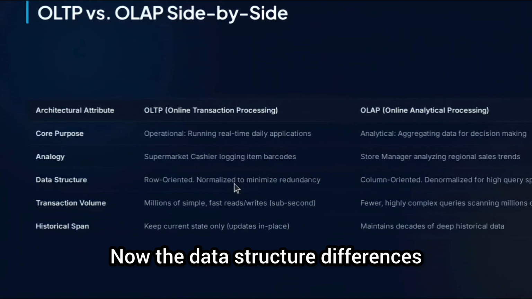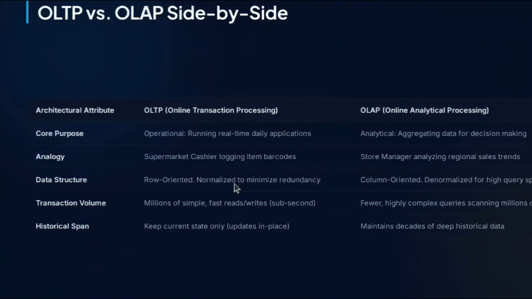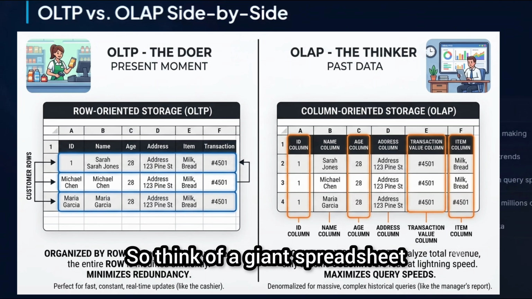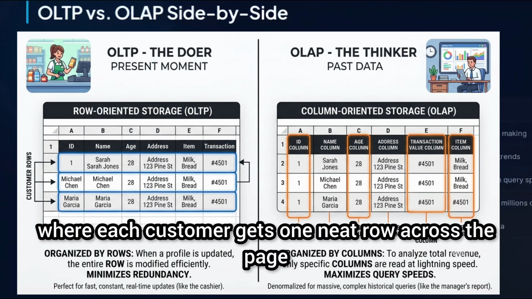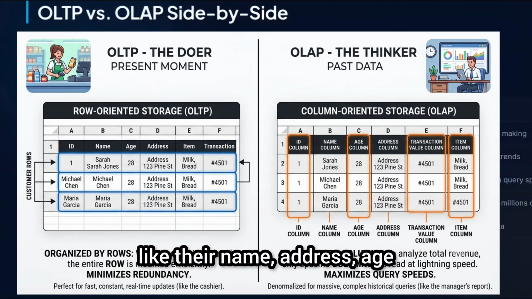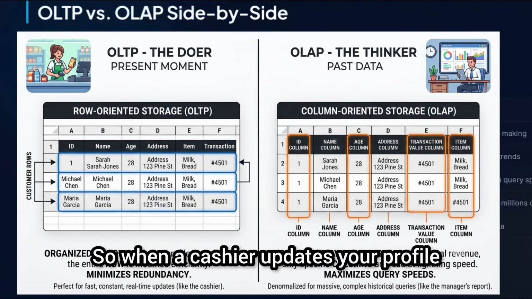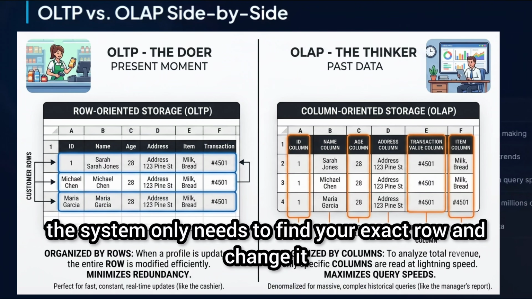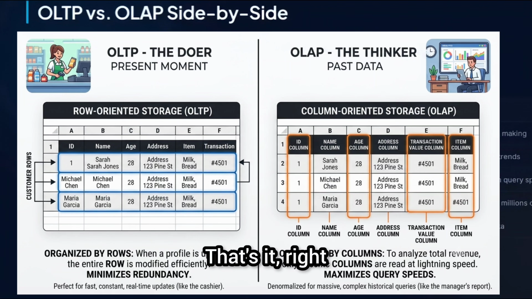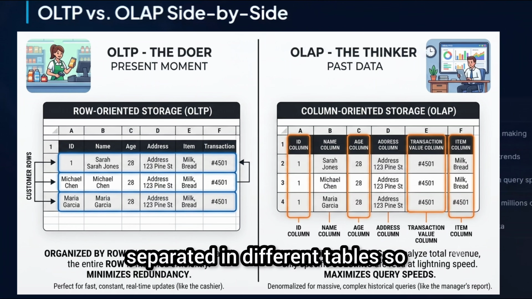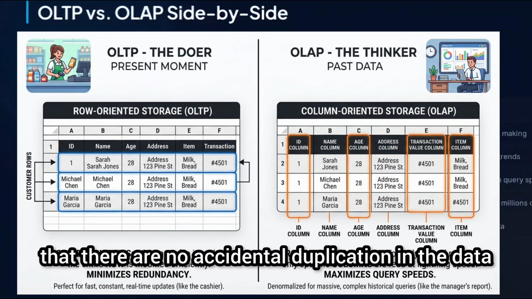Now the data structure differences. OLTP organizes data by rows. Think of a giant spreadsheet where each customer gets one neat row across the page, like their name, address, age, and item they bought. So when a cashier updates your profile, the system only needs to find your exact row and change it. That's it, right? And normalized just means it keeps data cleanly separated in different tables so that there is no accidental duplication in the data.